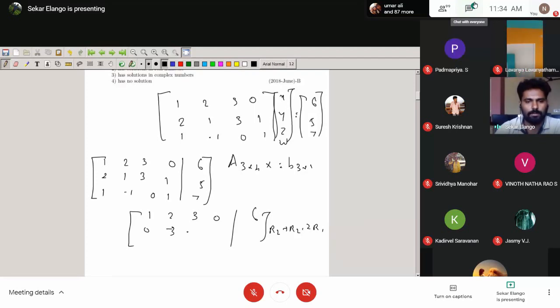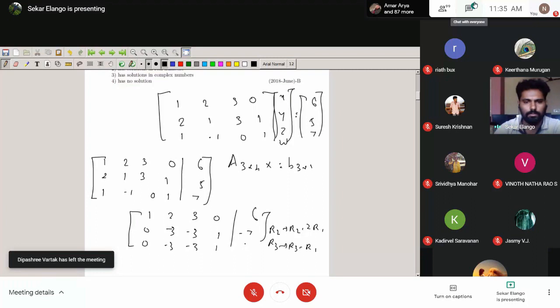Minus 6 becomes minus 3, so 0, 1, and here minus 2, then 12, 5, 7, minus 7. So R3 is replaced by R3 minus R1. It will be 0, minus 3, minus 3, 1. Here I can multiply by minus 1.